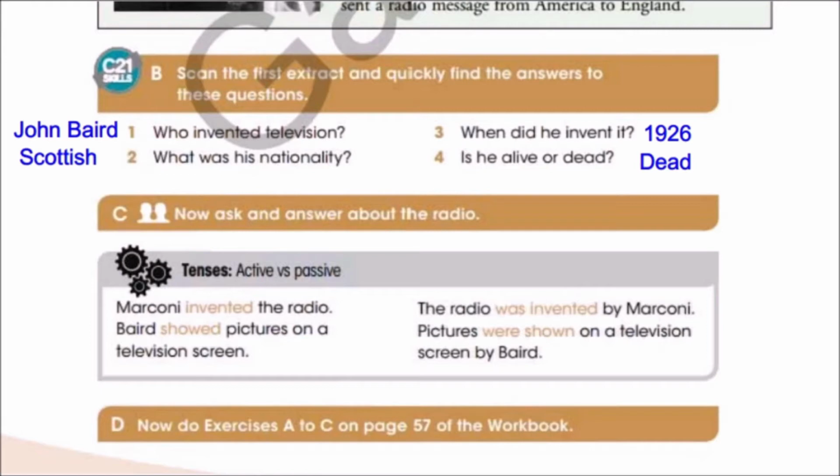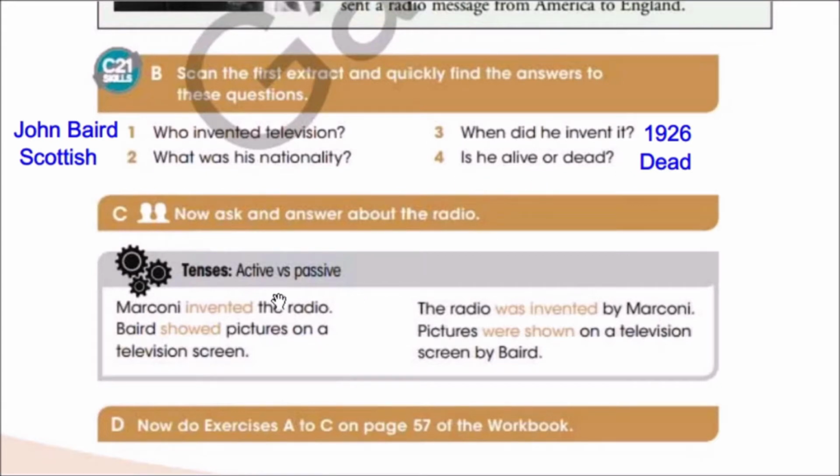Now, when we use questions about these, what do we say? Very good. We say, who invented the radio, for example? And what was his nationality? We use the same questions as in question B. We can say, who invented the radio? What was his nationality? When did he invent it? And is he alive or dead?